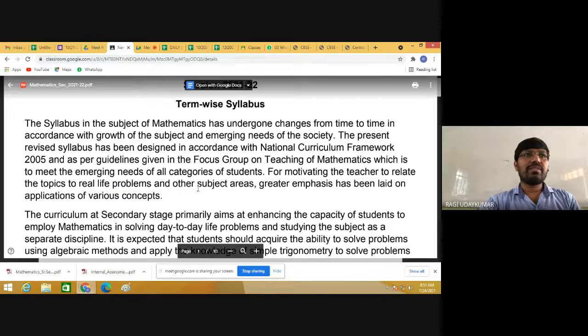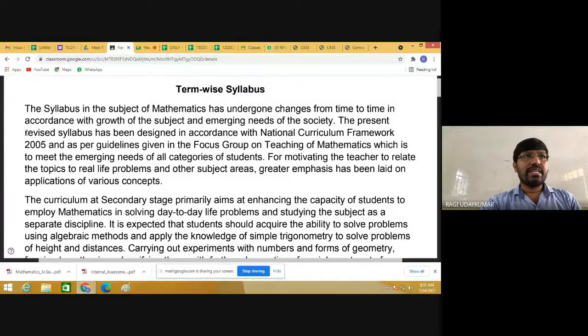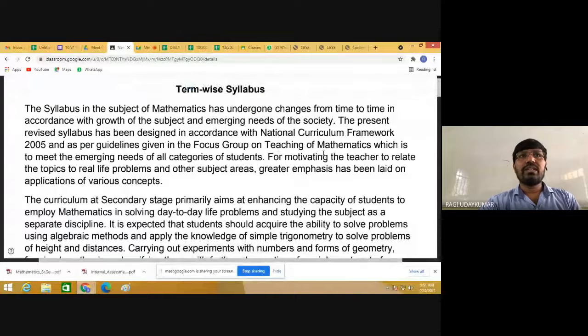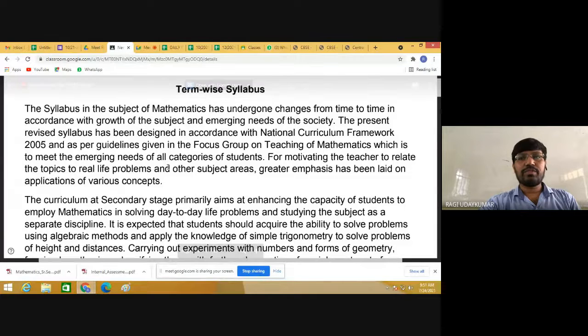The syllabus in this subject, mathematics, undergoes changes from time to time according to the growth of the subject and the emerging needs of society. The present revised syllabus has been designed according to the National Curriculum Framework 2005, as per the guidelines focused on the teaching of mathematics, to meet the emerging needs of the category of students. That means it fulfills your needs.